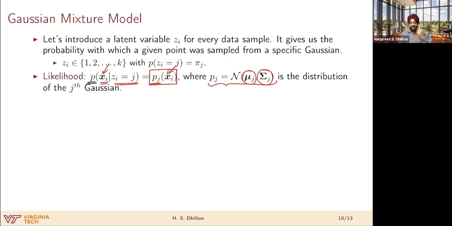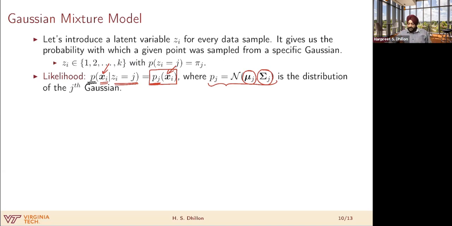Okay. So in other words, what this is saying is once you condition on the fact that a point is chosen from, say, the jth base distribution, we are assuming that distribution to be Gaussian. And that is where the Gaussian context in the mixture model comes into the picture. Otherwise, the mixture model can be general, right? We don't have to confine to Gaussians.